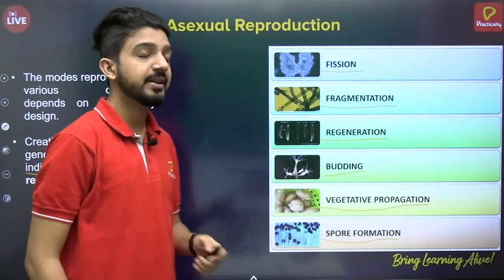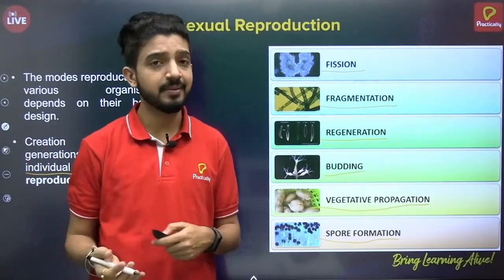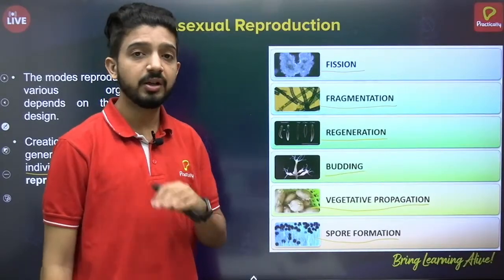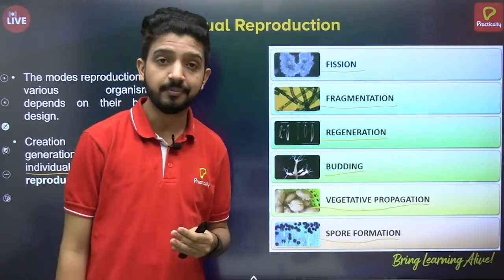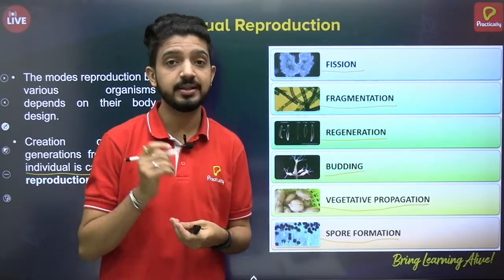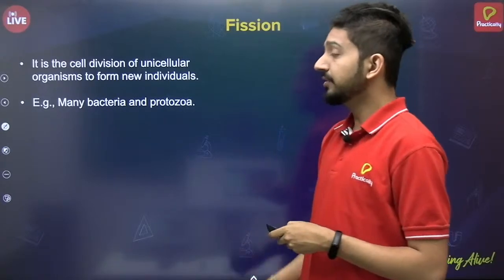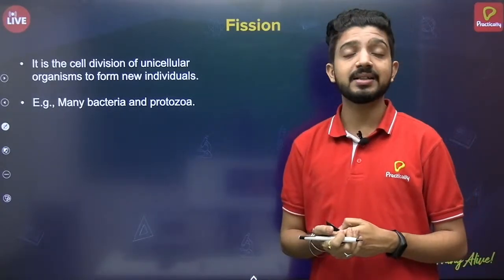These are the various types, or you can say examples, of asexual reproduction. We'll quickly see an overview of what these are and what the examples are, since examples are very important and are clearly asked in exams. So let's begin with the first one, that is fission.